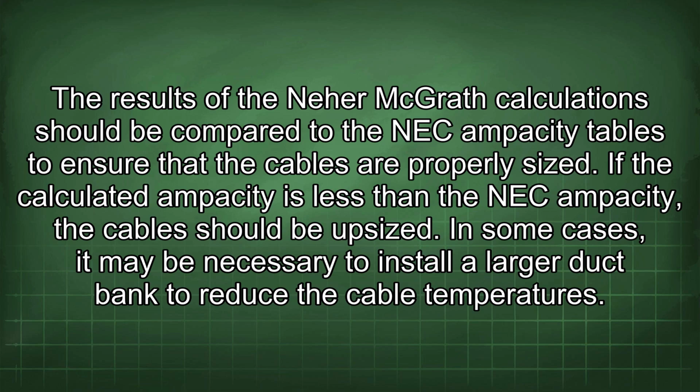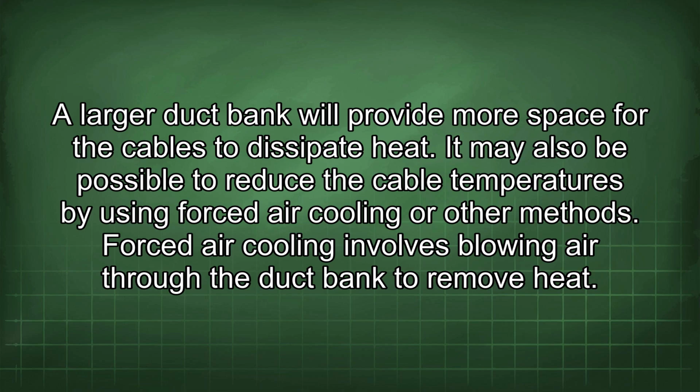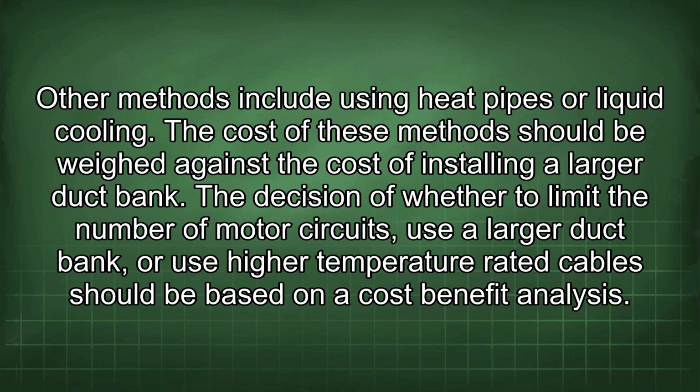In some cases, it may be necessary to install a larger duct bank to reduce the cable temperatures. A larger duct bank will provide more space for the cables to dissipate heat. It may also be possible to reduce the cable temperatures by using forced air cooling or other methods. Forced air cooling involves blowing air through the duct bank to remove heat. Other methods include using heat pipes or liquid cooling. The cost of these methods should be weighed against the cost of installing a larger duct bank.